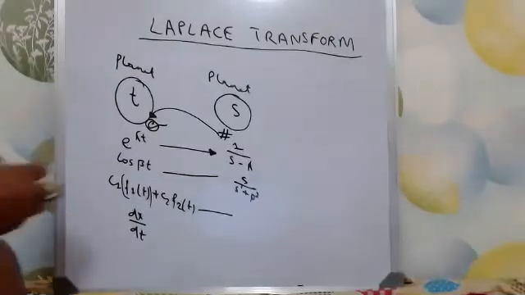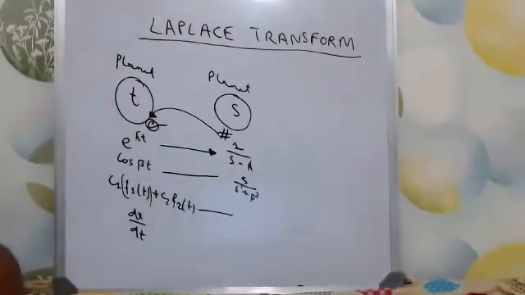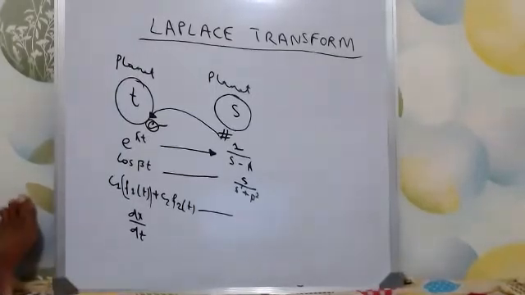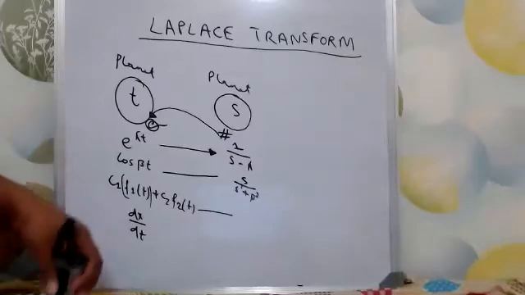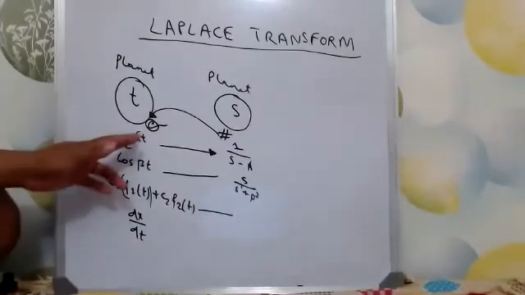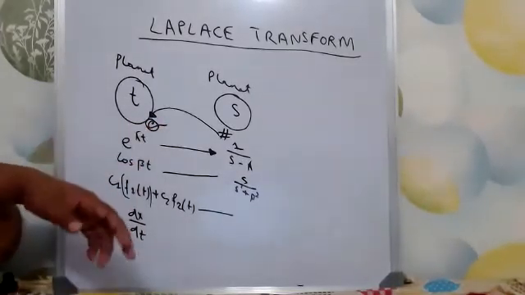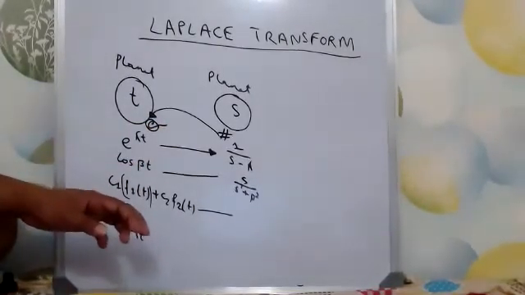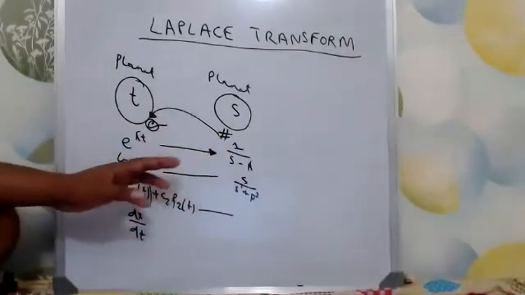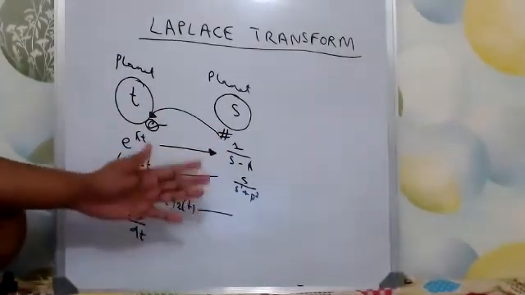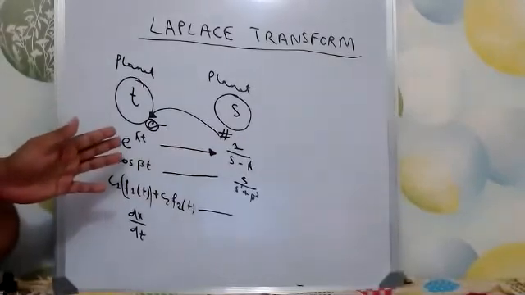So then what happens? e to the power lambda t's direct solution is at the rate. But since planet T had so many constraints, its temperature was not good, its oxygen was not nice, we could not solve it directly. But what did we do instead? We took e to the power lambda t to a favorable planet, simplified it, solved it, and reverse transformed it to get the answer.